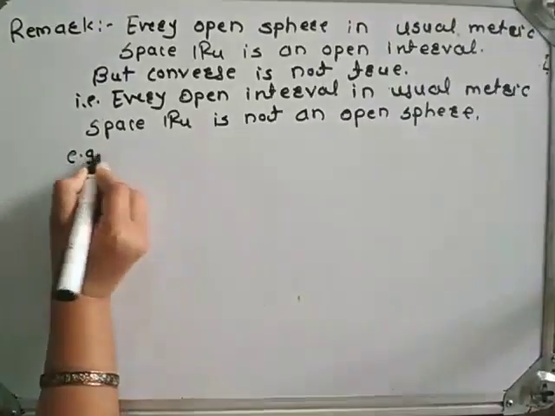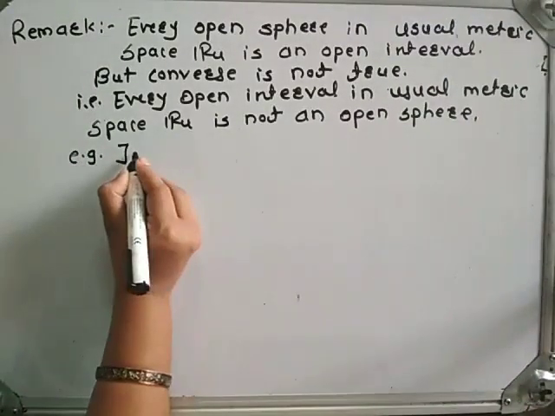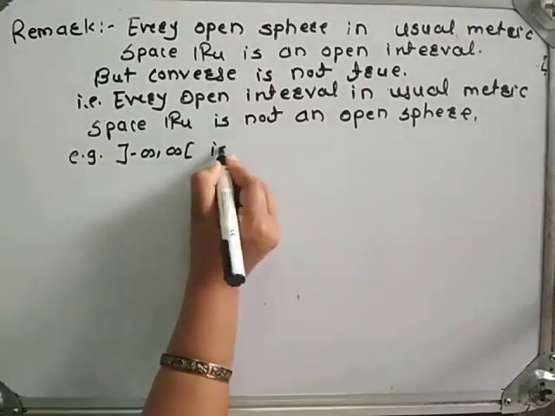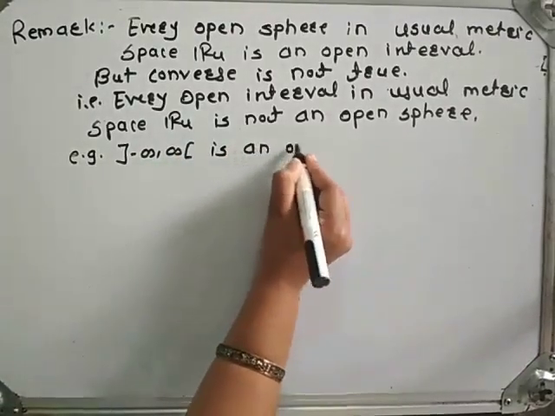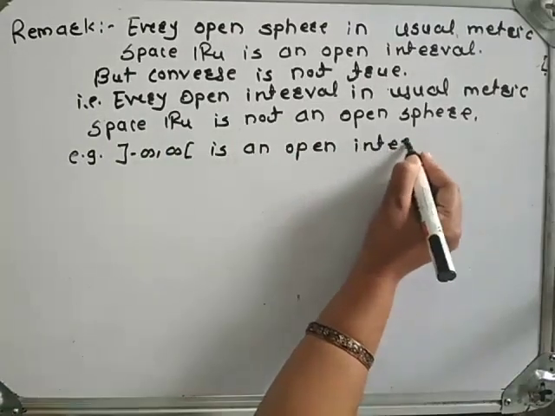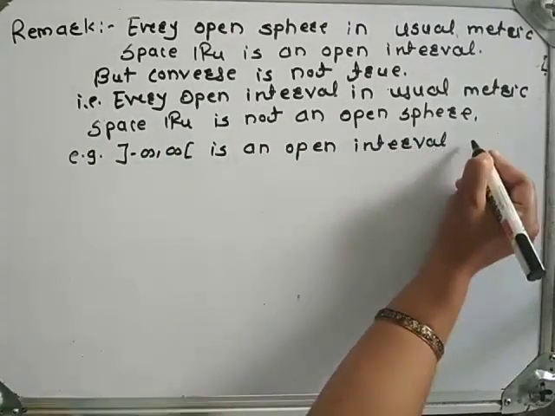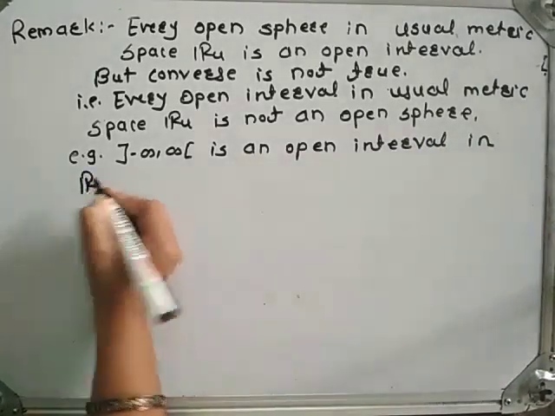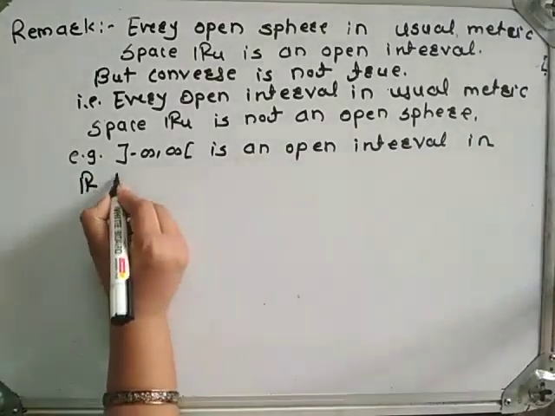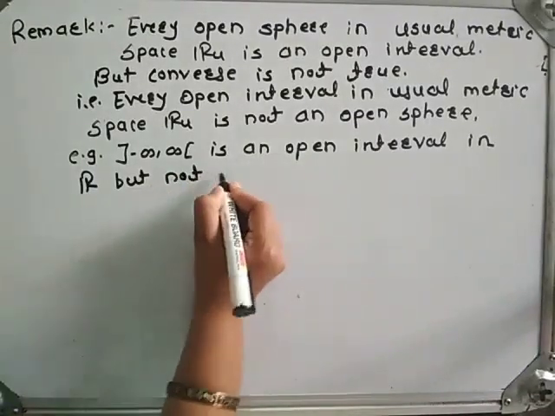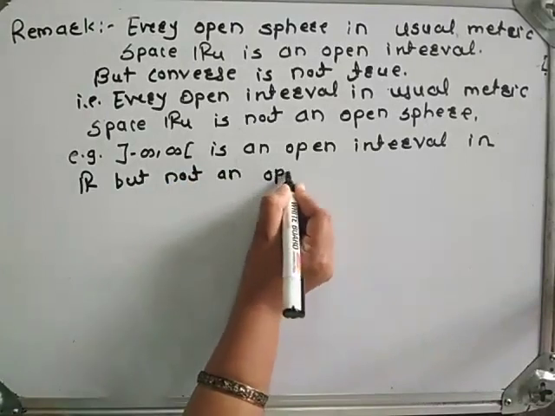For example, the open interval minus infinity to infinity is an open interval in R, but not an open sphere.